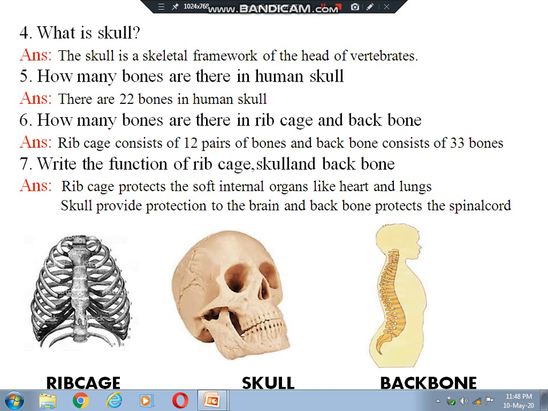Now write the function of rib cage, skull and backbone. We have learned already the rib cage protects the soft internal organs, that is the heart and lungs. Skull provides protection to the brain, and backbone protects the spinal cord. What is spinal cord? Spinal cord is also a very soft organ which goes through the backbone.